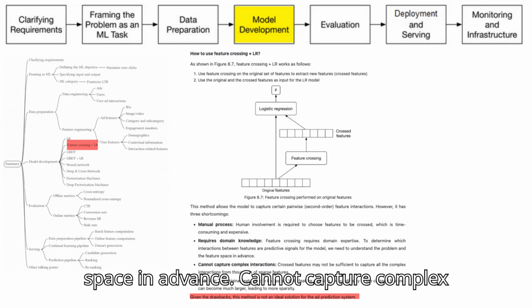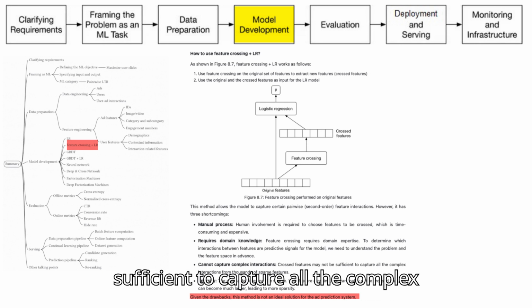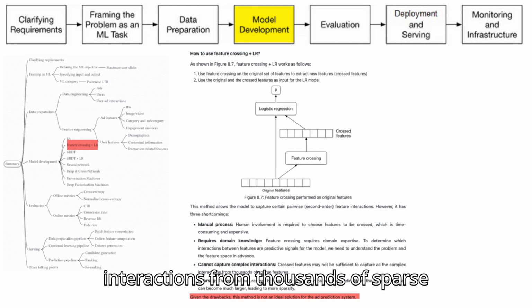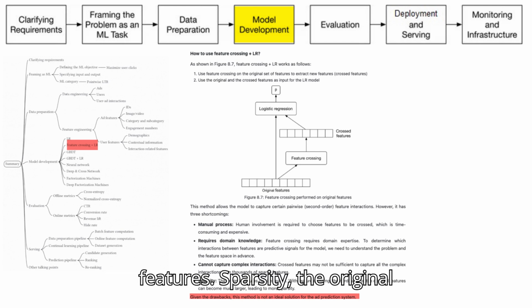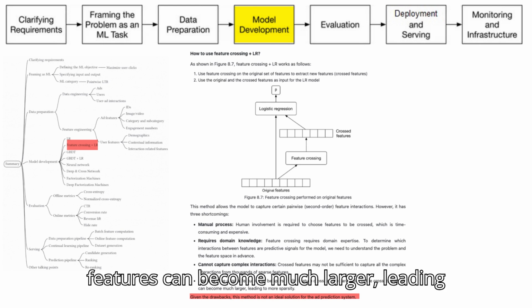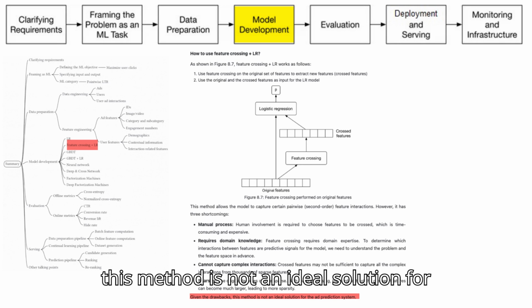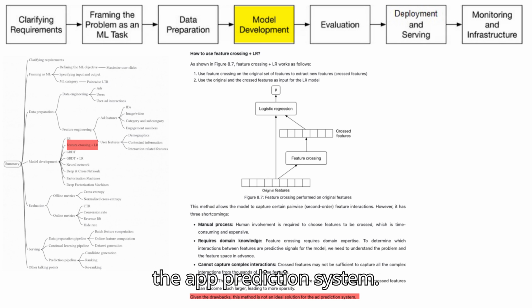Cannot capture complex interactions. Cross features may not be sufficient to capture all the complex interactions from thousands of sparse features. Sparsity. The original features can be sparse. With feature crossing, the cardinality of the cross features can become much larger, leading to more sparsity. Given the drawbacks, this method is not an ideal solution for the ad prediction system.